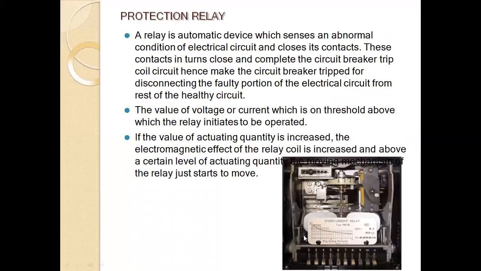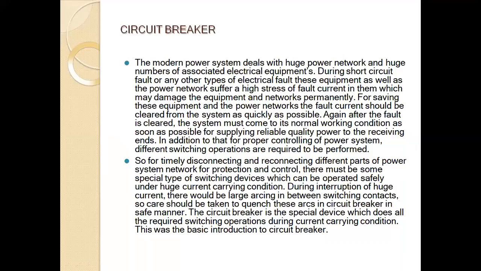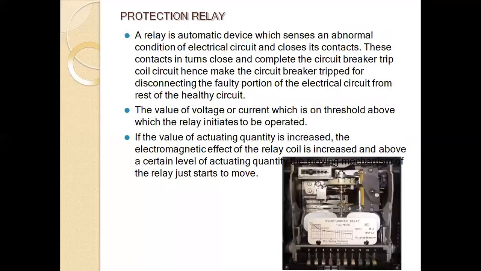Next one is the protective relay, to protect the system. The protective relay is a device that detects an abnormal condition in the electrical circuit and closes its contacts. These contacts complete the circuit breaker trip coil circuit, hence the circuit breaker is tripped for disconnecting the faulty portion of the electrical circuit from the rest of the healthy circuit.